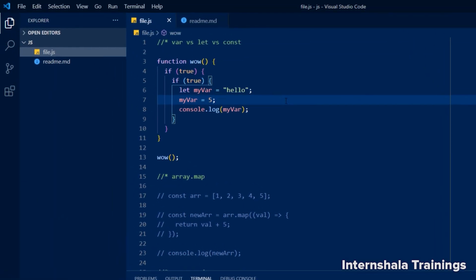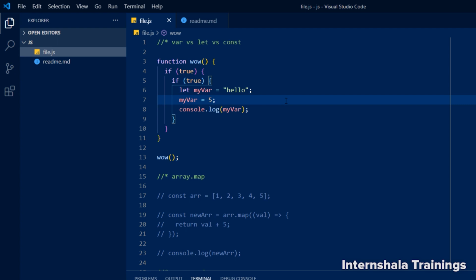Let's summarize. The var keyword is bad. From now on, you don't use it. You use either let or const. Most of the time, you will use const. Only if you need to reassign the variable, only then you use the let keyword.